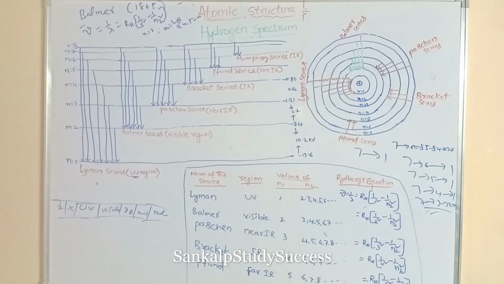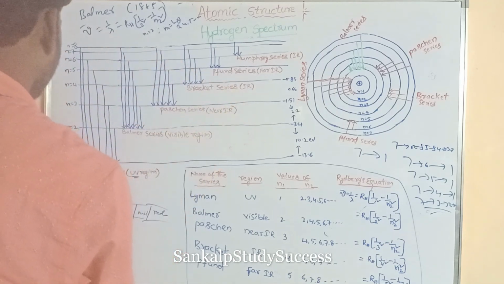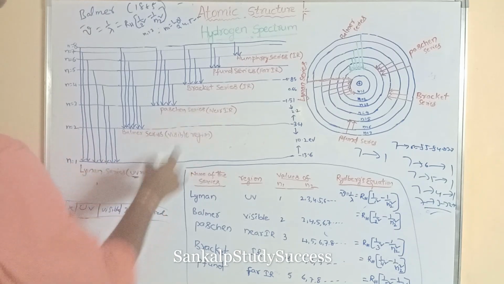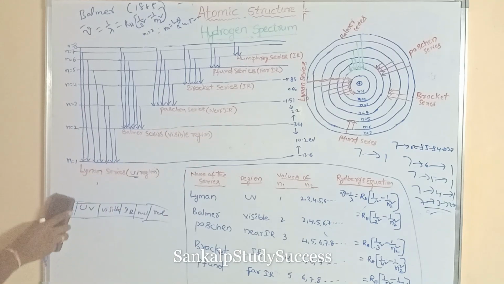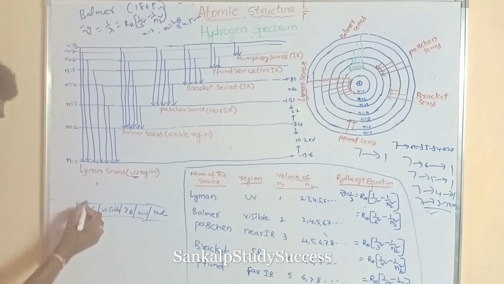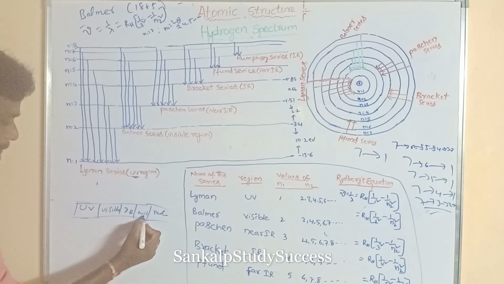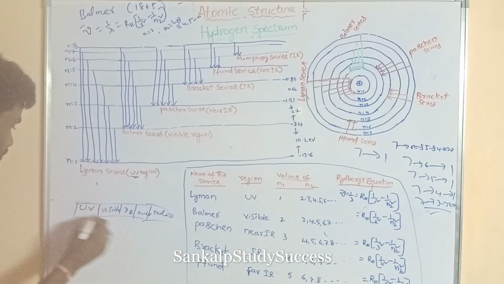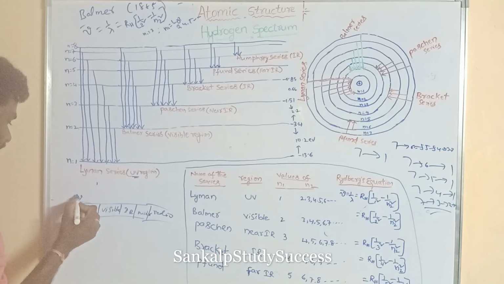In this diagram, which regions are there? UV, visible, IR. The others are not necessary. Here UV has higher energy, then visible, IR, microwaves, radio waves. Here there is higher frequency and higher energy, which means lower wavelength.